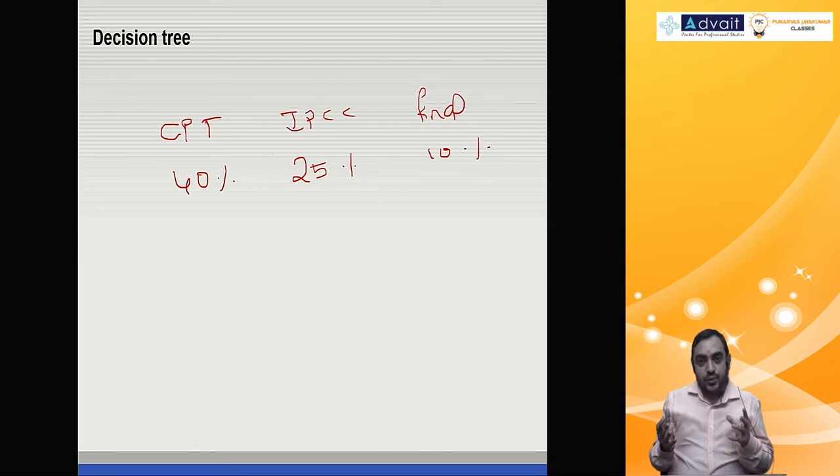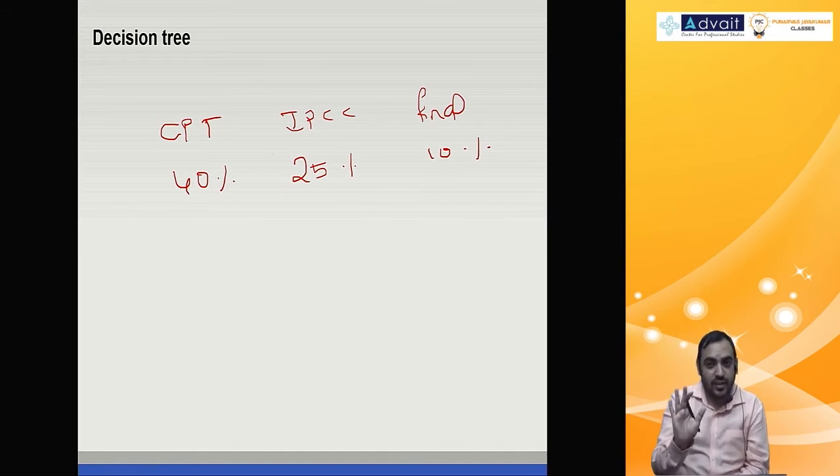So if somebody asks you, dear friend, you are doing CA, can you guide me? I am planning to do CA. What is the pass percentage in CA? Tell them a factual thing. Don't take revenge on them by telling them to do CA. So you tell them CPT 40%, IPC 25%, final 10%. That they don't understand. You tell them one number. They say I want one number. Which one will you tell? Whichever is less? Whichever is high? Oh, we'll take an average.